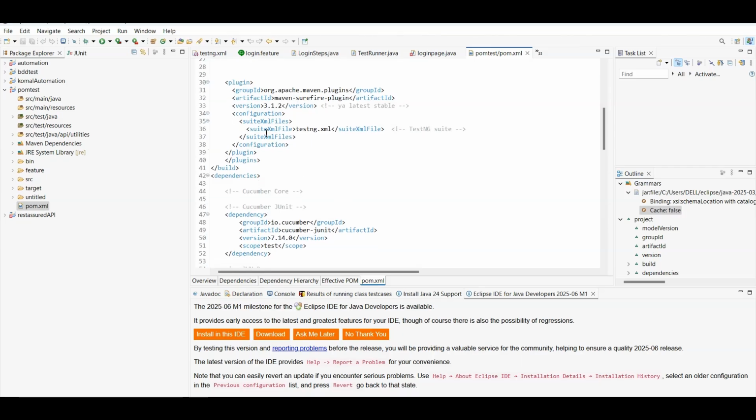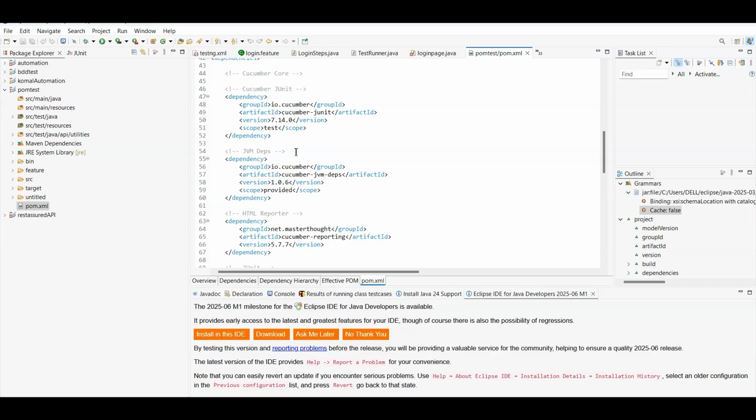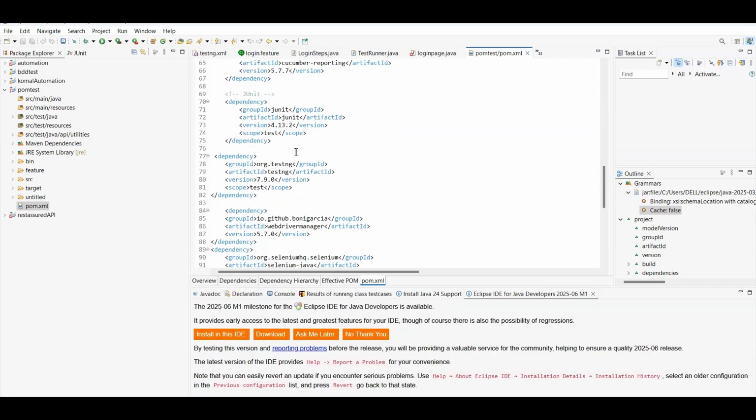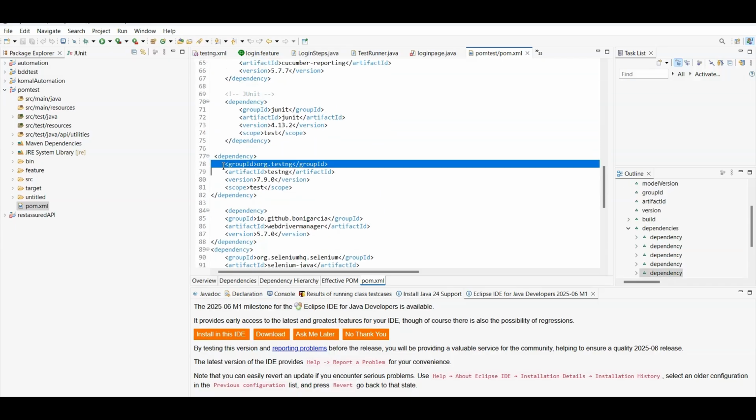This one is testng.xml. This is the plugin, along with Cucumber and JUnit. This one is TestNG. For this dependency, first go to Help, Eclipse Marketplace, enter TestNG and install it, then add the current or updated dependency. Whenever you update your framework and use the annotation, it will work. I will show you that also.